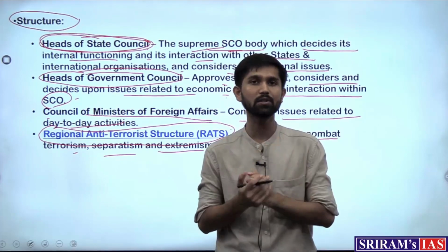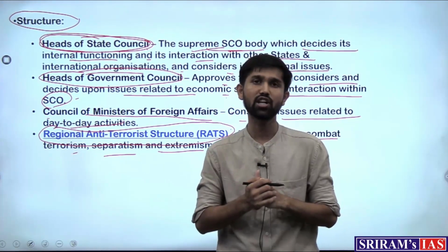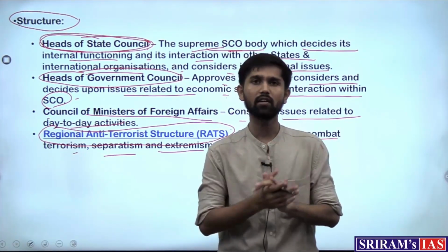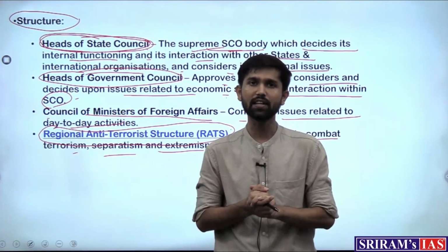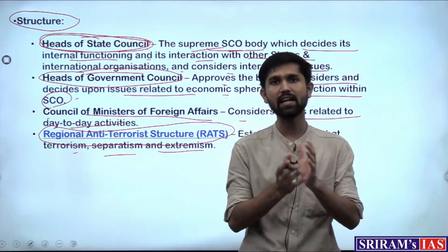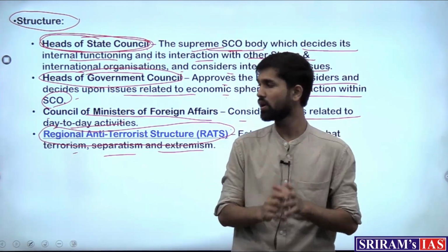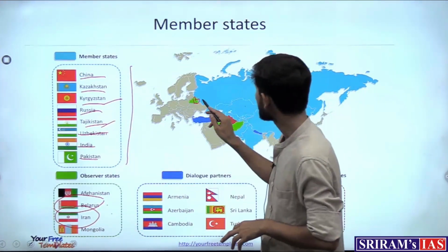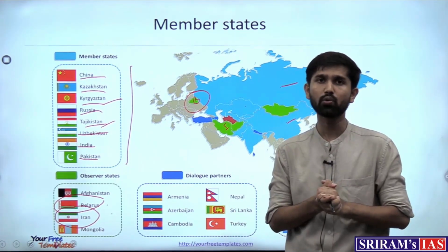Now coming to the current context, why are Belarus and Iran wanting to join the Shanghai Cooperation Organization? As we know, with the Russia-Ukraine war that has changed the status of the world order, a lot of countries are looking for allies and where to align in order to protect themselves. So Belarus, as we saw on the map, is adjacent to Russia and has granted its support to Russia in the Russia-Ukraine war.